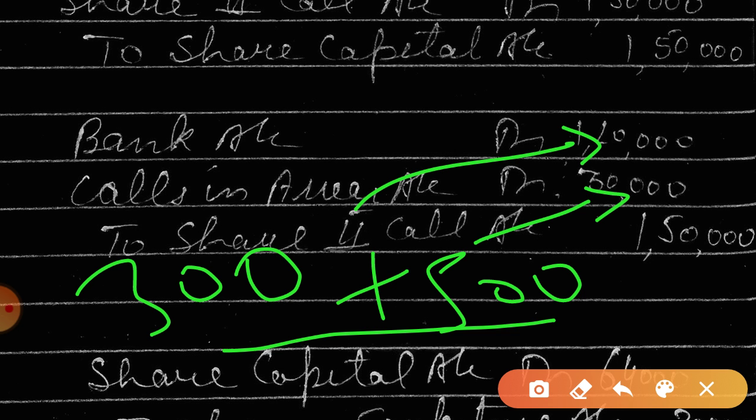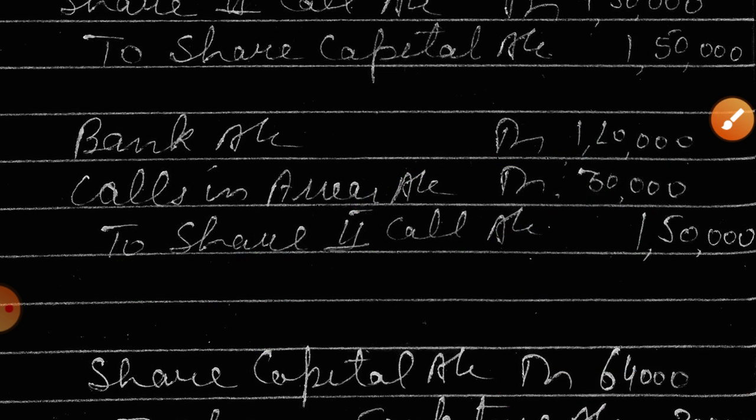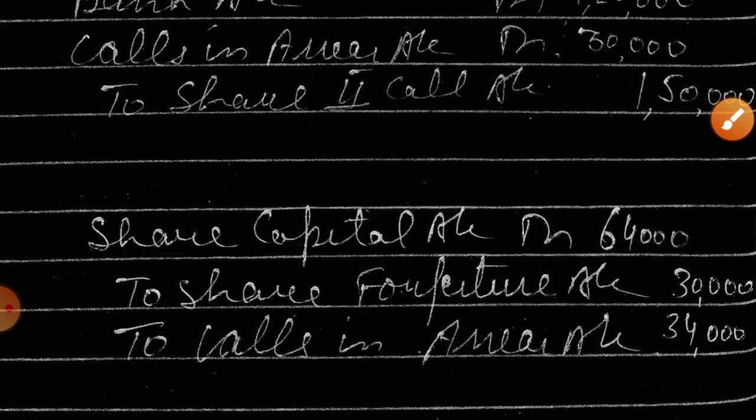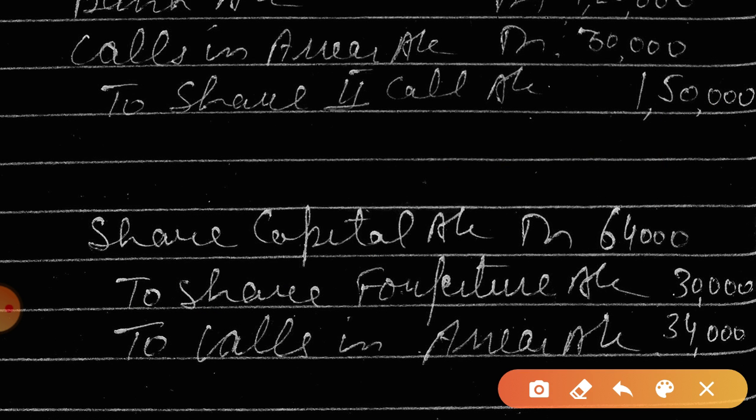So what will be the journal entry for share forfeiture? Yes, correct. Share capital account debit to share forfeiture account and to calls in arrear account. So this is the entry. Now I'll check the amount.